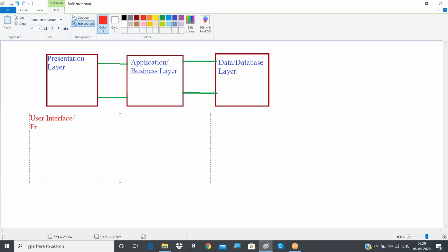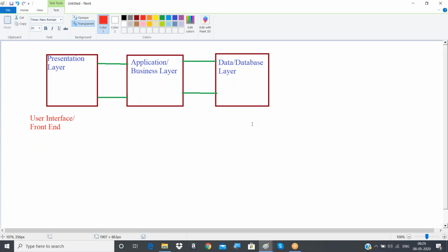One more name for it is the front end. We call it the front end of the application because the application layer and database layer, which we cannot see as a user, are the back end of your application. What we can see at the front side is the front end application.